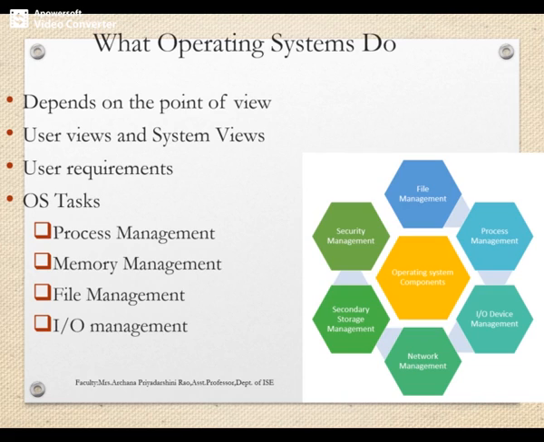So resource management means management in terms of time and in terms of space. A time slot must be allocated to each program, and there must be priority given to each of the users while managing different resources. That is from the system point of view. Next, coming to the tasks of the operating system, some of them are process management, memory management, file management, and IO management. All these will be discussed later in detail.